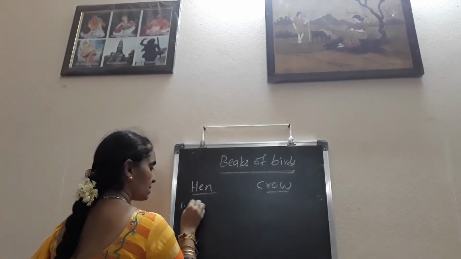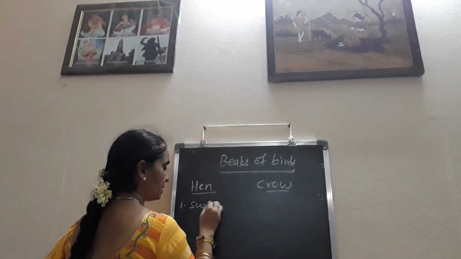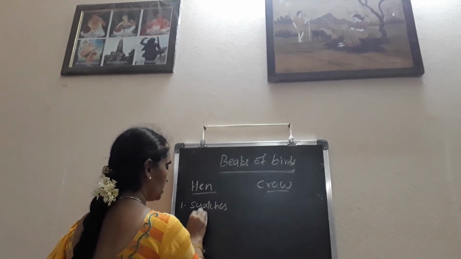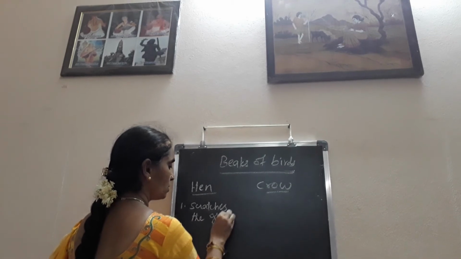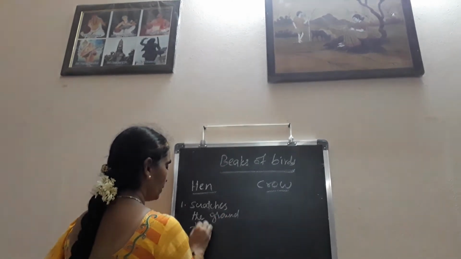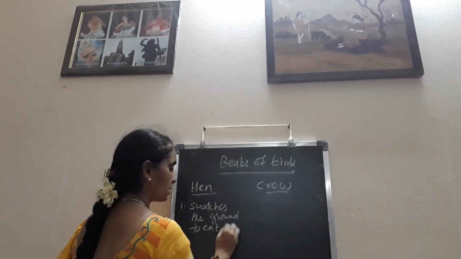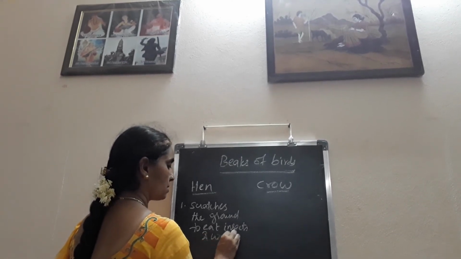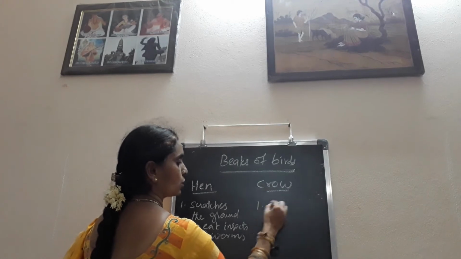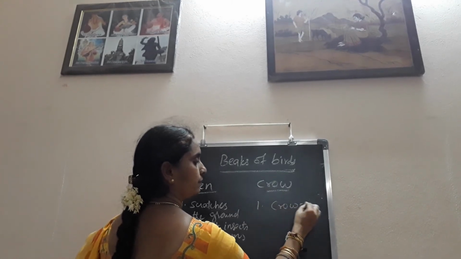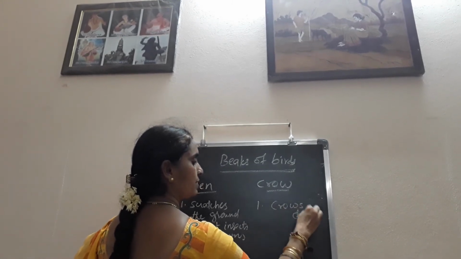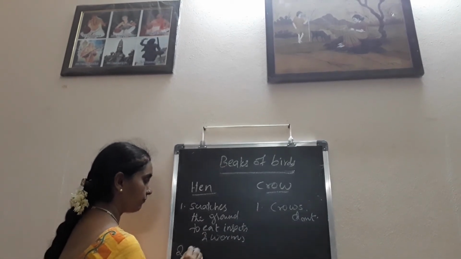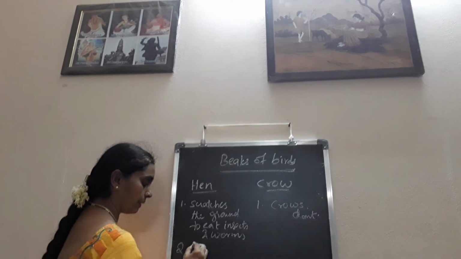Hen scratches the ground by its beak to take worms. Scratches the ground to eat insects and worms, whereas crows don't do this. Okay, next, here they cannot fly high up in the air.